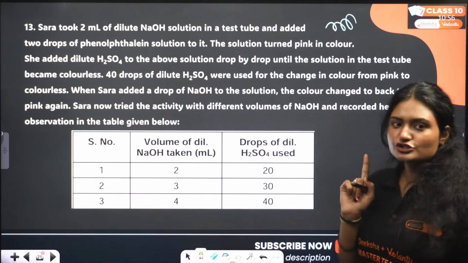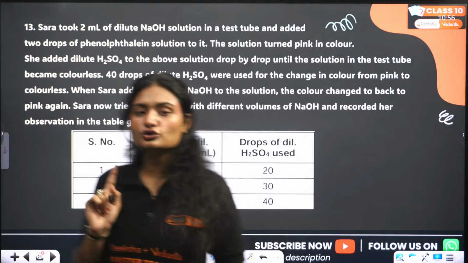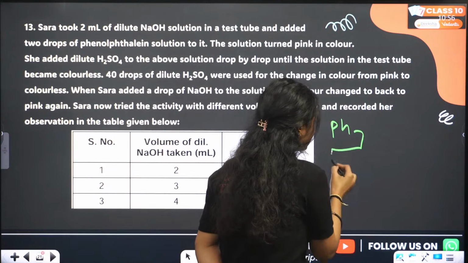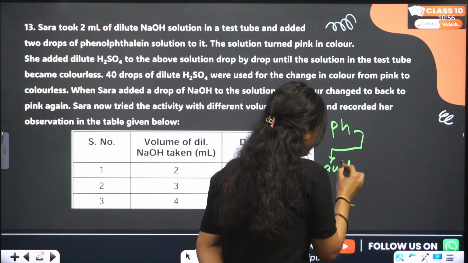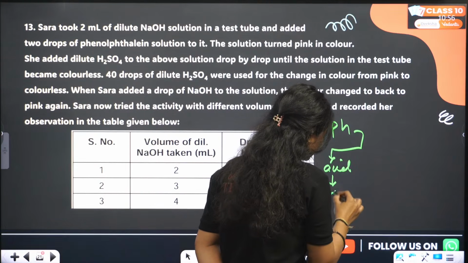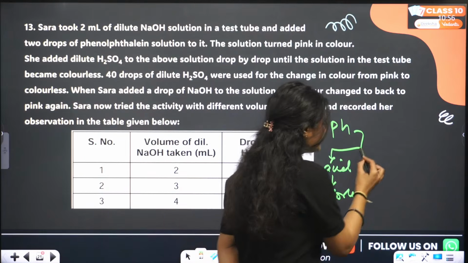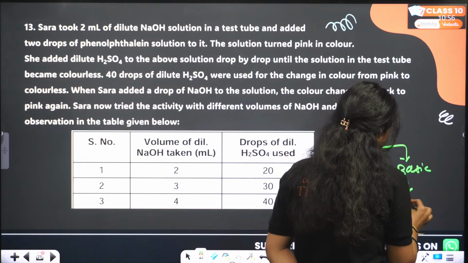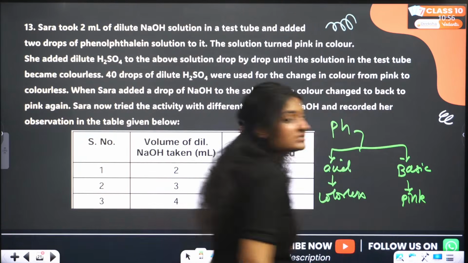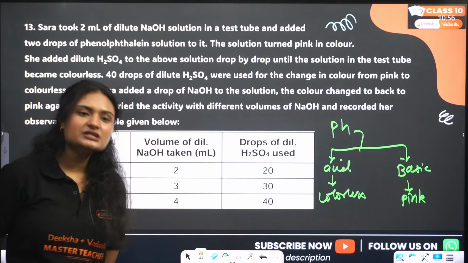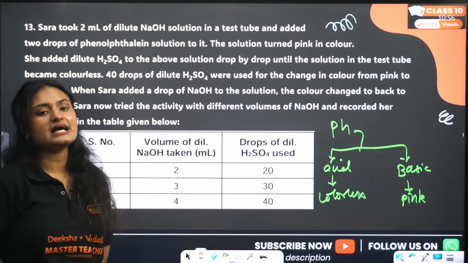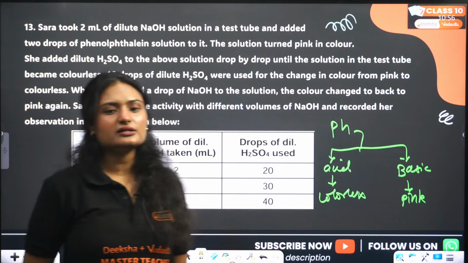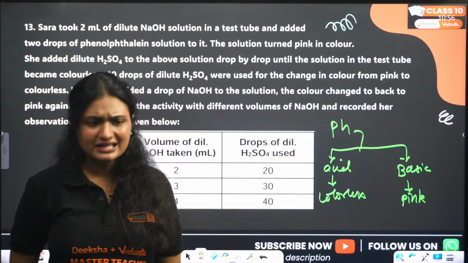So firstly, reading this, you should know 2 things: that phenolphthalein is an indicator which is colorless in acidic medium. If it is present in acidic medium, it is colorless, and in basic medium, it is pink colored. What was exactly happening here? There was a neutralization reaction between sodium hydroxide and sulfuric acid. When neutralization happened, we get salt, right?